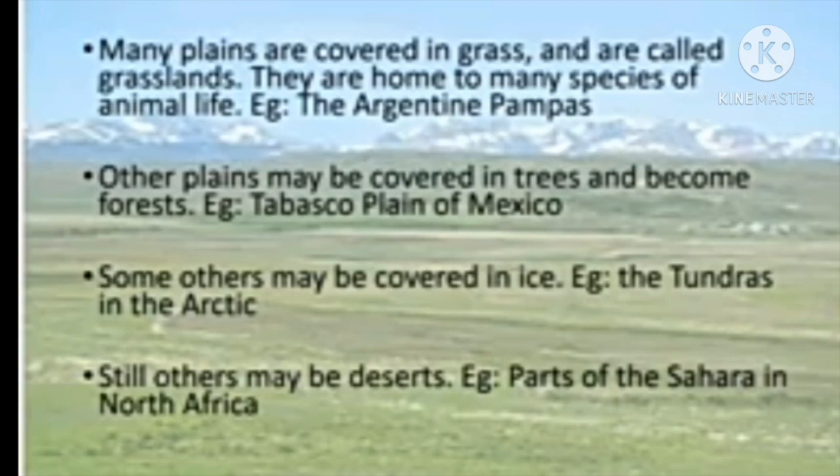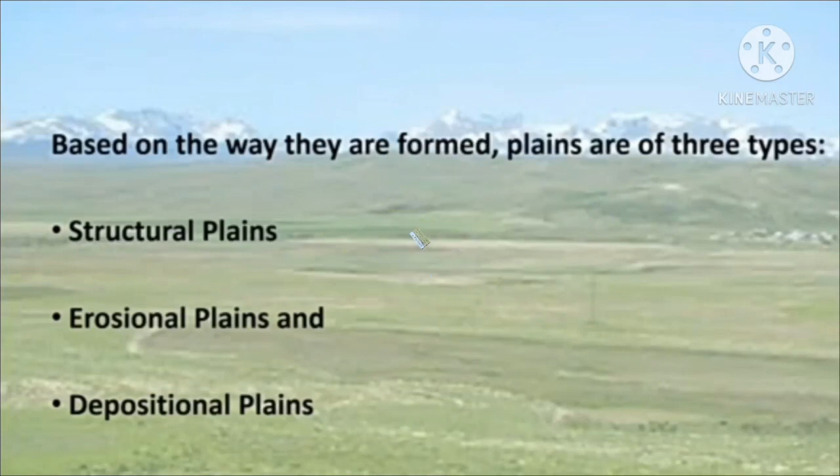Other plains may be covered in trees and become forest, for example, the Tabasco Plain of Mexico. Some others may be covered in ice, for example, the tundras in the Arctic region. Still, others may be deserts, for example, parts of the Sahara in North Africa.